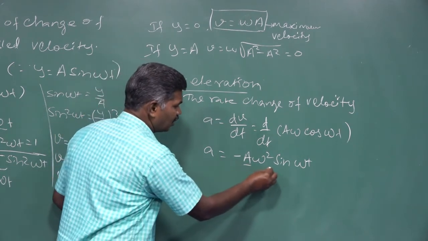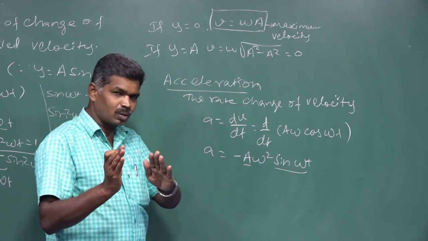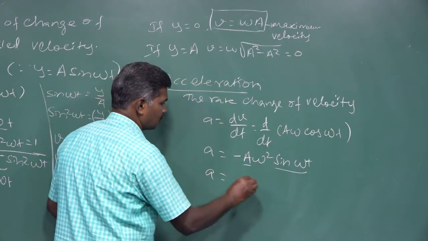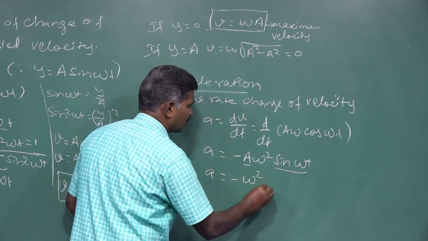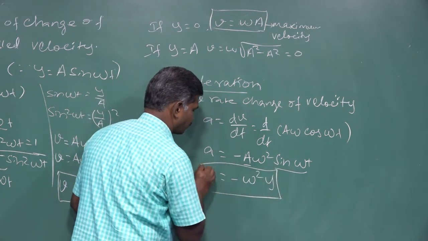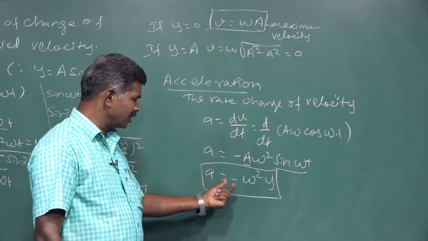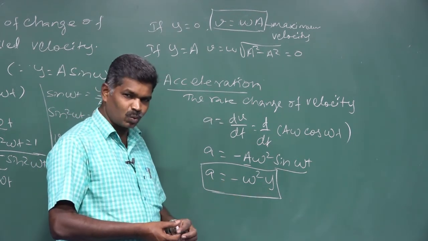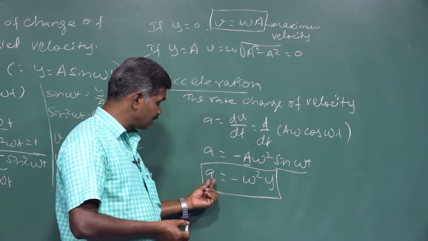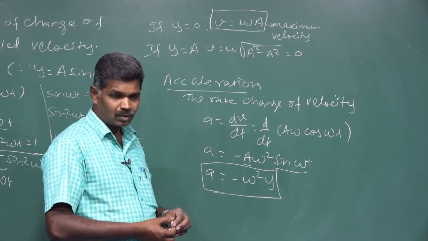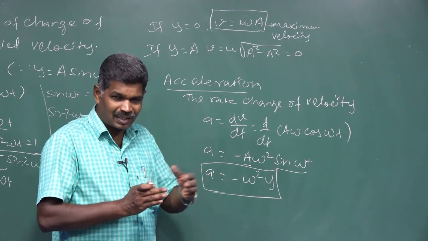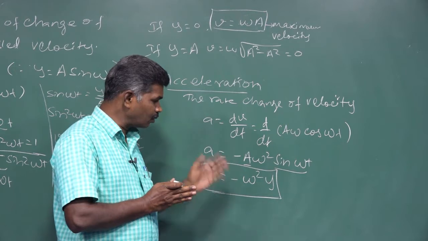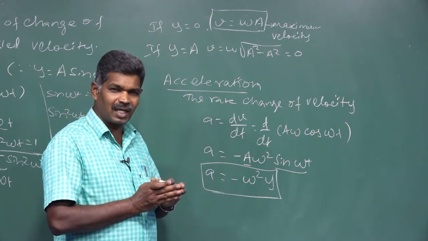Acceleration can be taken as minus A omega squared into sin omega t. That A sin omega t combined is expressed as displacement, and a is equal to minus omega squared into y. From this expression, what we can say is, if displacement is a positive value, acceleration is negative. So along the positive x direction, if our particle vibrates, we have the acceleration in the negative direction.